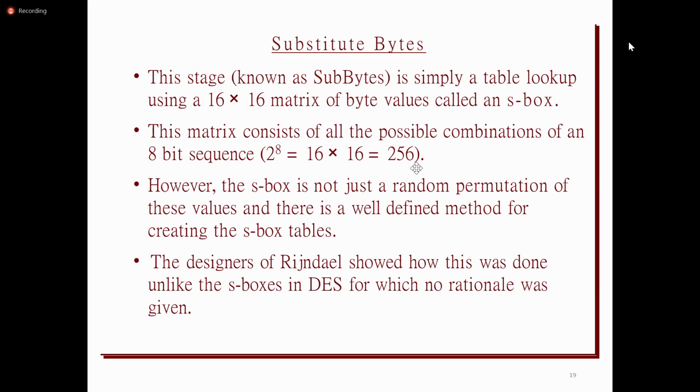So the first one is substitute bytes. Every round will have 4 operations except the last round, and among all 4 operations, substitute bytes is the first one.